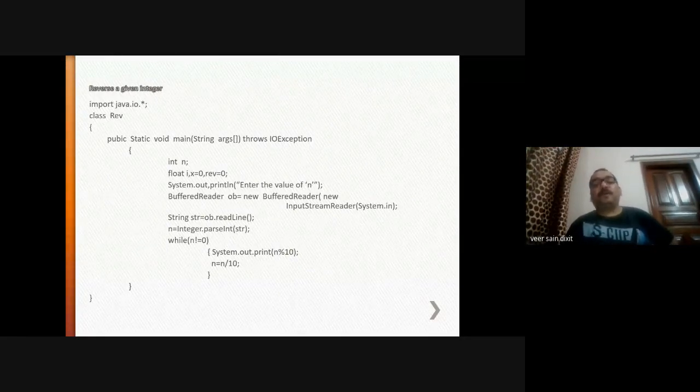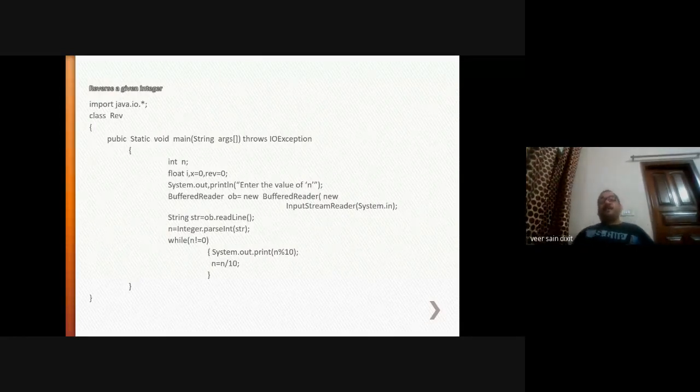Whatever the value, suppose you have entered 123, 123 not equal to 0, that is true, then this set of statements will be executed. System.out.print: this 123 will be divided by 10. Since we have used the modulus operator, it will print the remainder value.